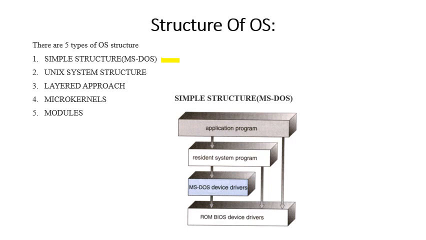Speaking about the first, the simple structure, which is of MS-DOS, that is Microsoft Disk Operating System. As you can see in the diagram, I just want to read out what the main blocks are. First you have the application program. The application program is nothing but the user interface, through which the user can interact.